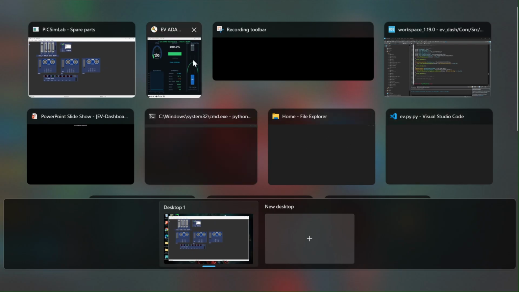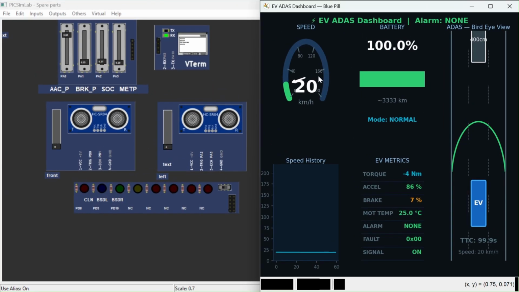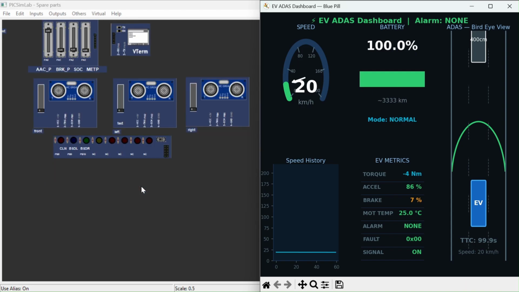Now by sending some commands in the virtual terminal, we are able to open this Python dashboard. As we can see, the values which are here in the virtual terminal of PixSimLab are the same as in the Python dashboard.